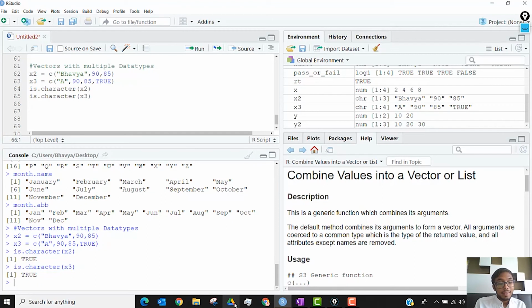Right? Now if I were to store no characters, just the numeric values and the logical values, what happens then? Let's say I also use FALSE.